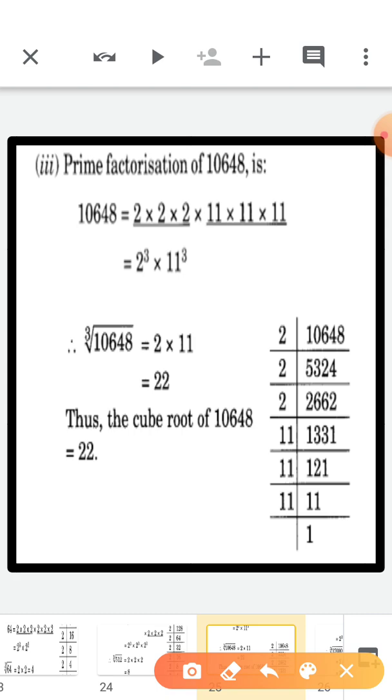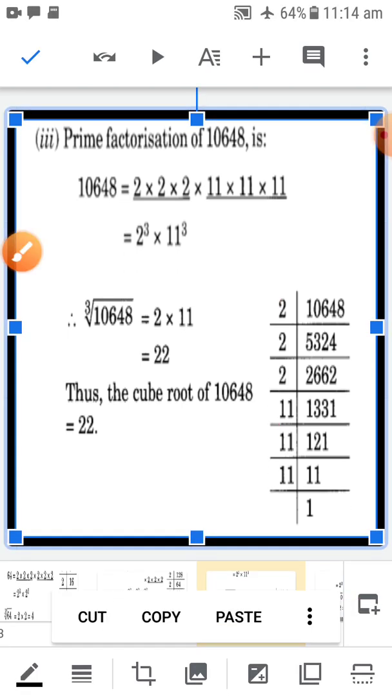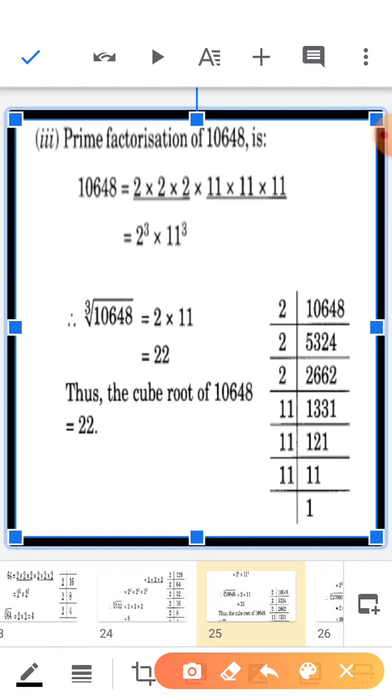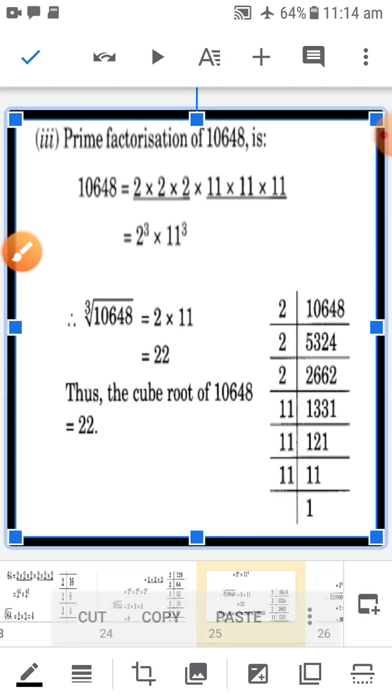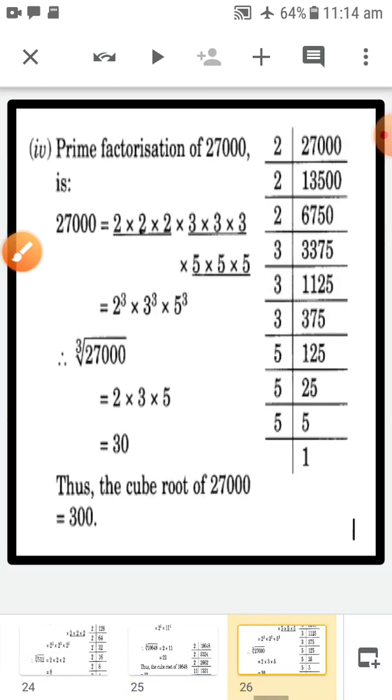10,648. So start dividing by 2 first, then use 11, so you will get 1 at the end. So now start making pairs. These two come in one pair, these 11 come in one pair. From here the 2 comes outside, from here 11 comes outside. You will get 22. So the cube root of 10,648 is 22. Okay, now let's see the next part.